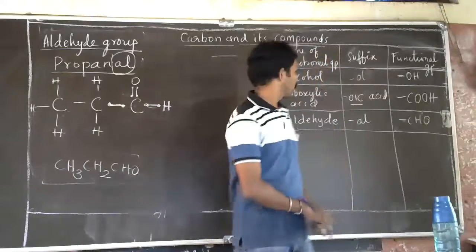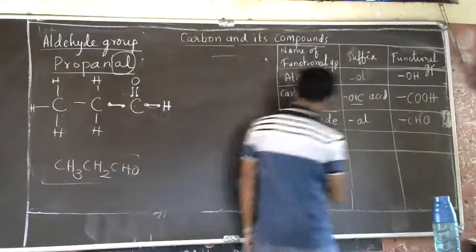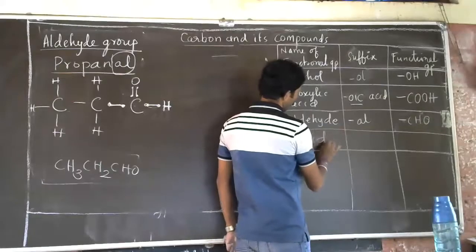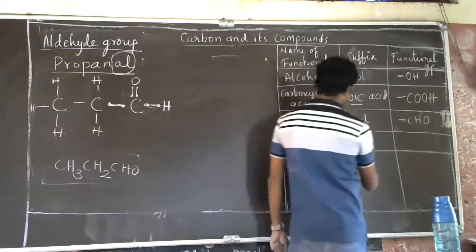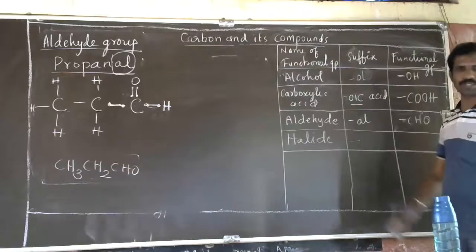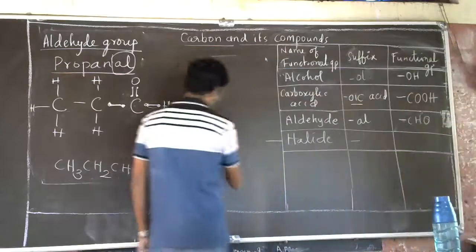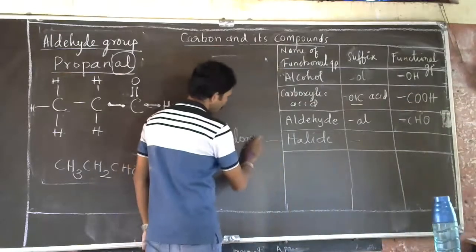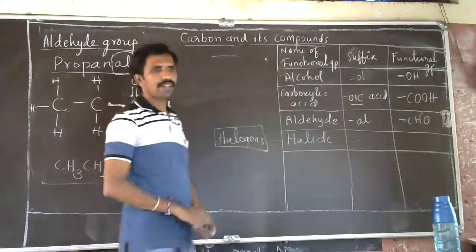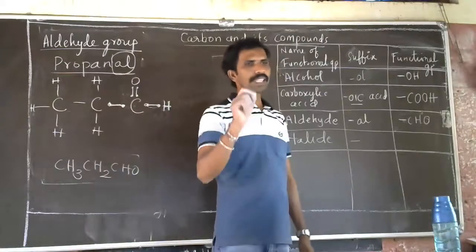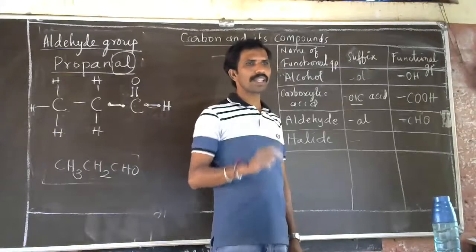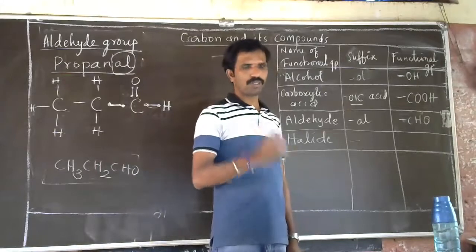Next one is the ketone group, or the halide group. For halides, halides are nothing but halogens. Halogens are the 17th group elements in the periodic table, which are usually gases, like chlorine.